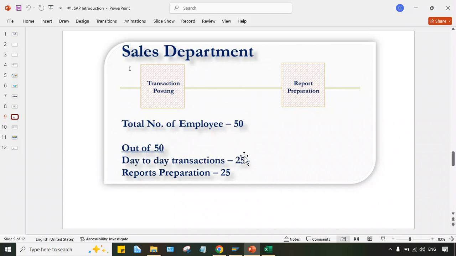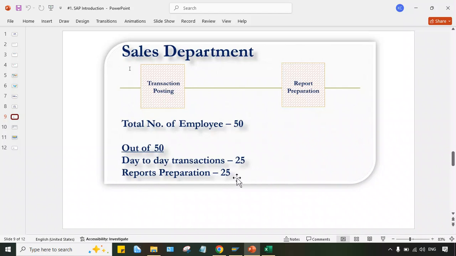They are involved in day-to-day transaction posting. Whatever transactions were being recorded manually earlier, the transaction volume is the same, guys. There is no change in the transaction volume. Earlier also multiple invoices were getting posted on a daily basis. Right now also the same invoices are there, or maybe more. So in that case, these people are required, because earlier they were recording all these transactions manually. Now they have to record with the help of SAP. So 25 people are required.